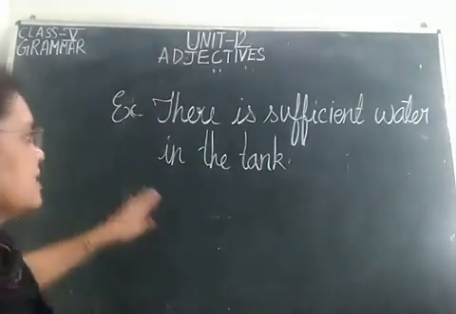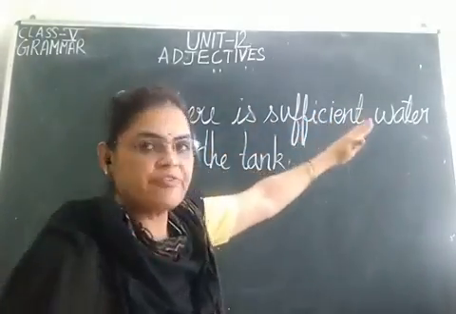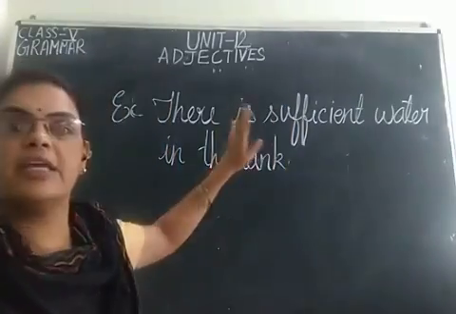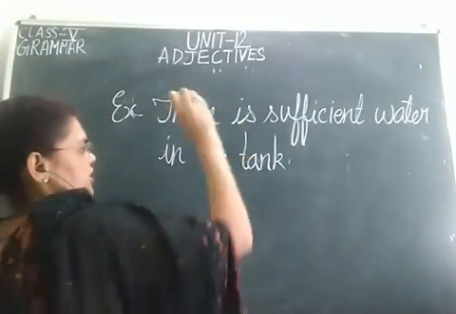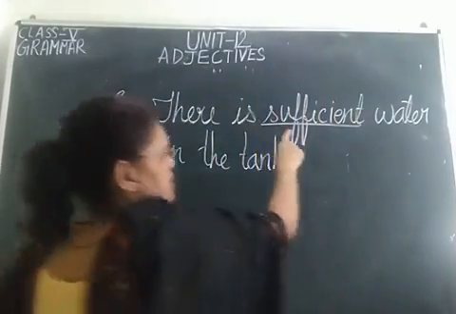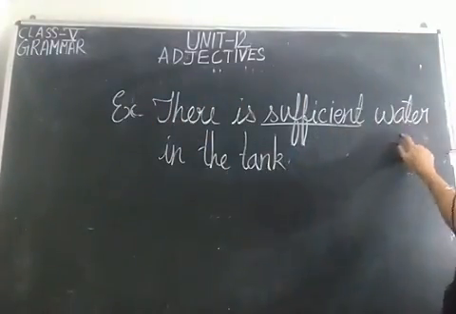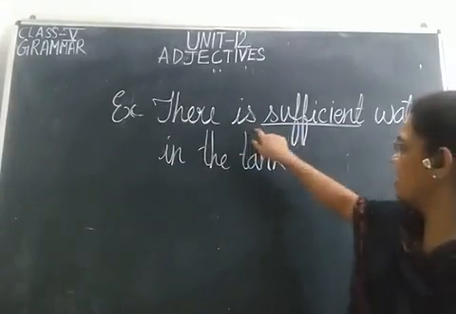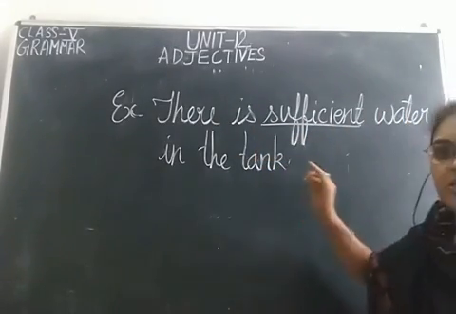Now my sentence is, there is sufficient water in the tank, and the adjective over here is sufficient. It is describing the noun water.